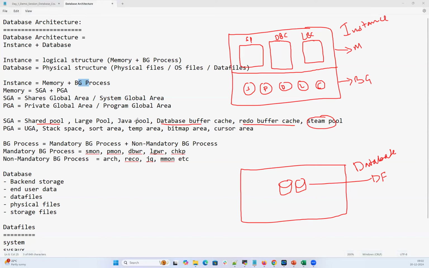We have the streams pool, the Java pool, and the large pool, which have very limited use. The best example is that the large pool is used for heavy IO activities: your RMAN backup, your export and import, and your SQL Loader jobs. The streams pool is used if you have GoldenGate or table level replication. And the Java pool is used if your application uses Java code, the JVM, the Java virtual machine. So these three are very limited in use in the instance memory, and the remaining ones, the shared pool, database buffer cache, and redo buffer cache, are used heavily in my database for each and every transaction.